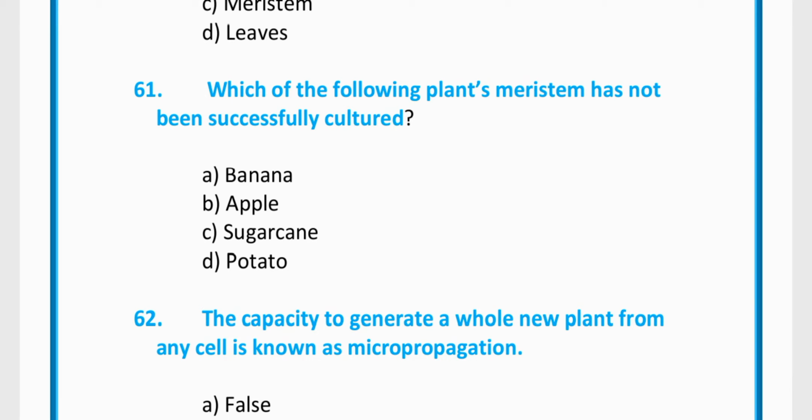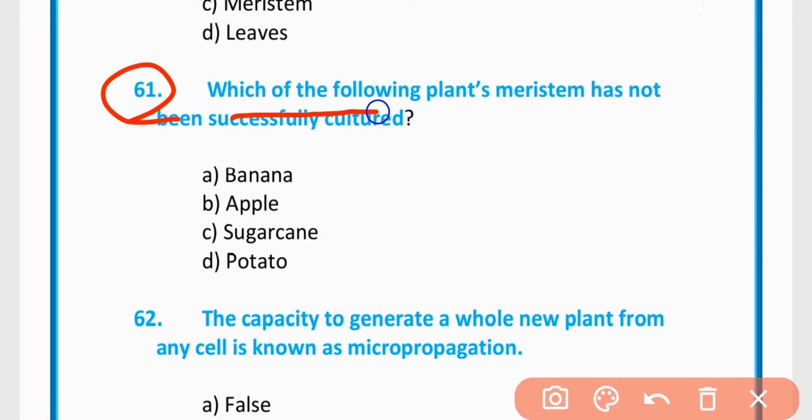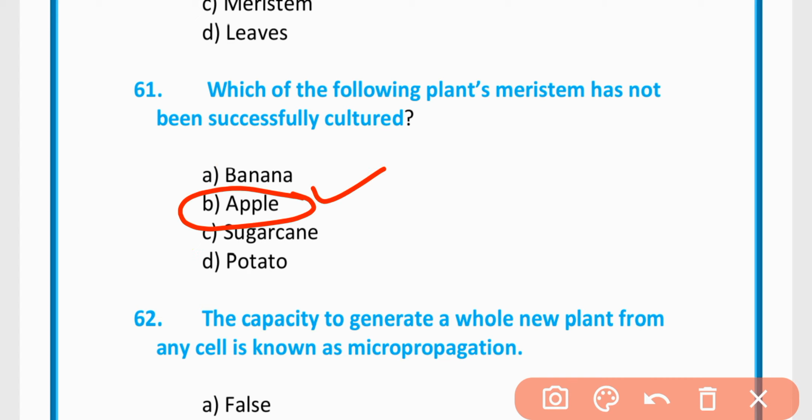MCQ 61. Which of the following plants' meristem has not been successfully cultured? Banana, apple, sugarcane, potato. Apple is the correct option.